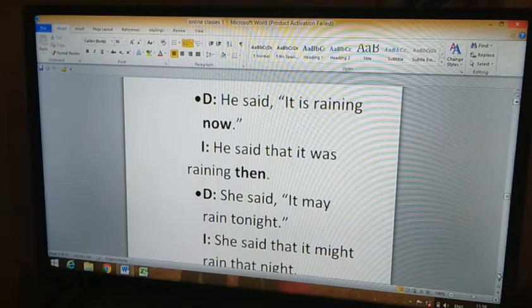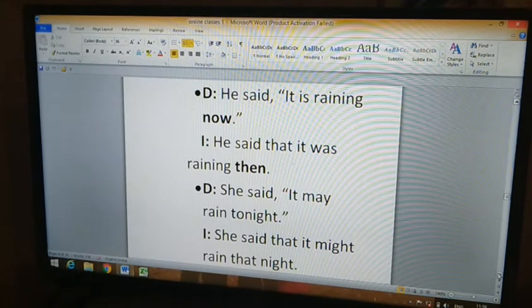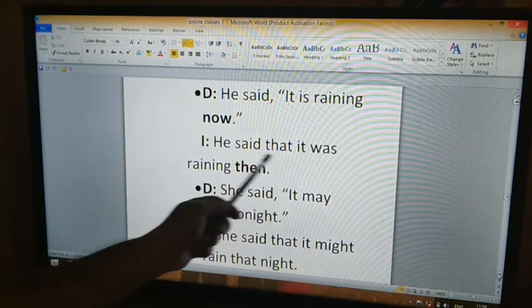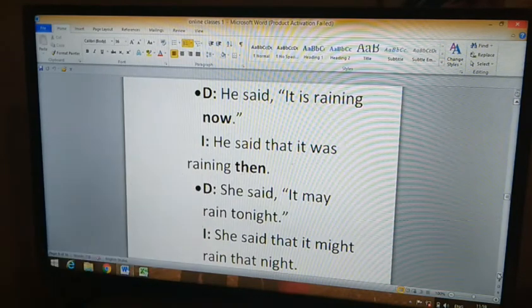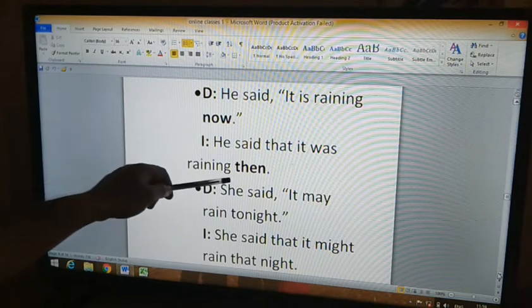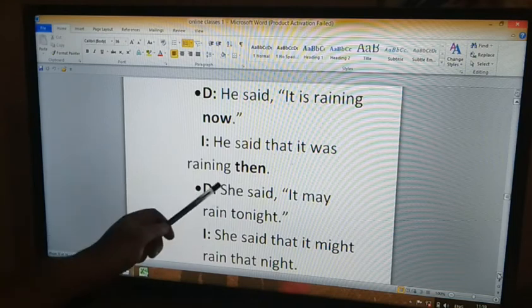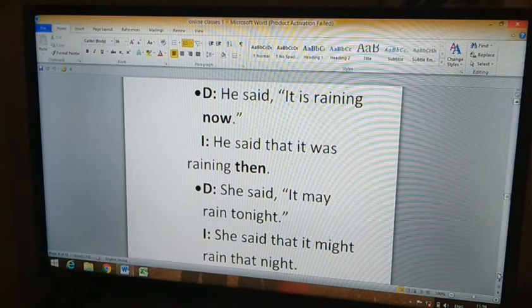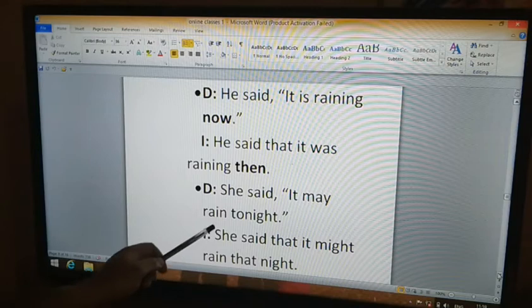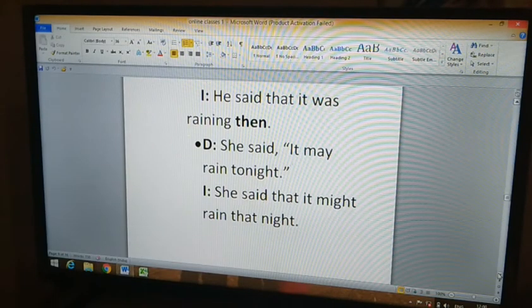Some examples. He said, "It is raining now." What is the indirect speech of that? He said that it was raining then. Now changes to then. So here you find now, a word of nearness, changes to then, a word of farness. Another example. She said, "It may rain tonight." In the indirect speech we see, she said that it might rain that night. So tonight changes to that night.